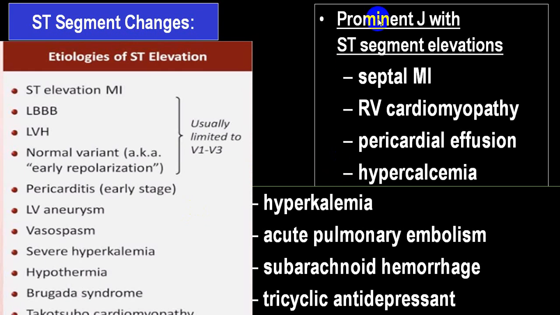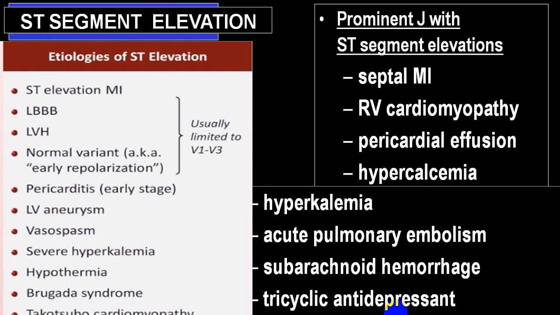Whenever there is ST elevation, along with that there can also be J point elevation, which is quite common in septal MI. You can come across ST segment elevation in other conditions also, like cardiomyopathy, pericarditis, hypercalcemia, hyperkalemia, acute pulmonary embolism, subarachnoid hemorrhage, and tricyclic antidepressant intoxication.